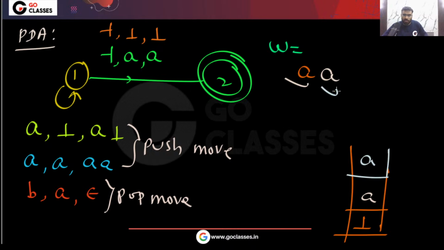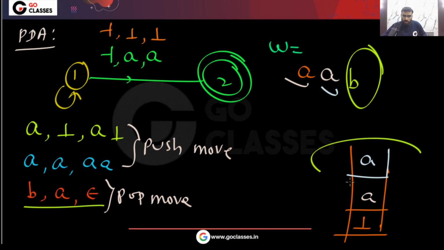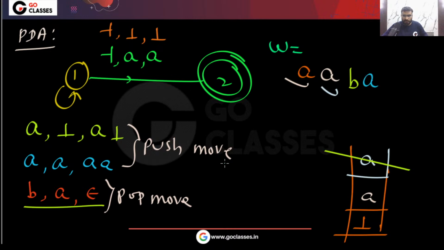If B comes, what will you do? Then you will pop. If B comes on the input tape and on the top of the stack you have A, then you pop it, and that A will be gone. If another A comes in state 1, you will again push it.